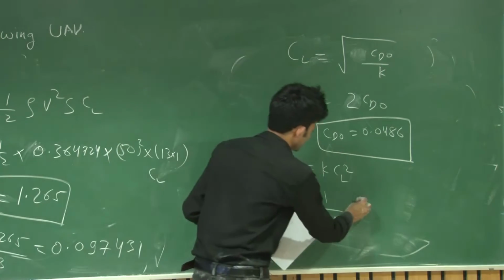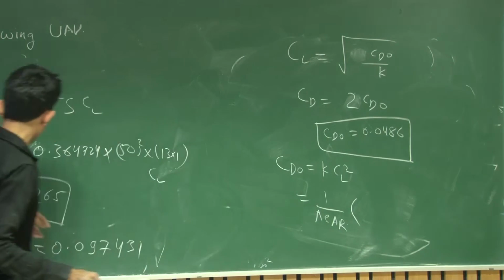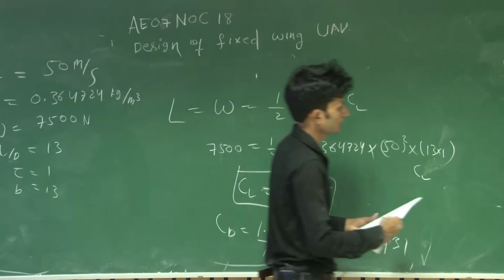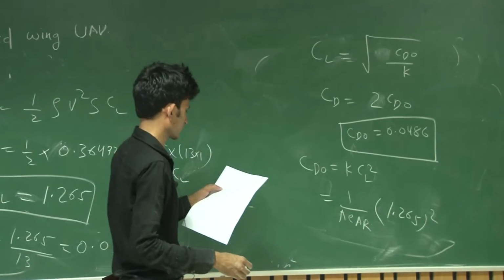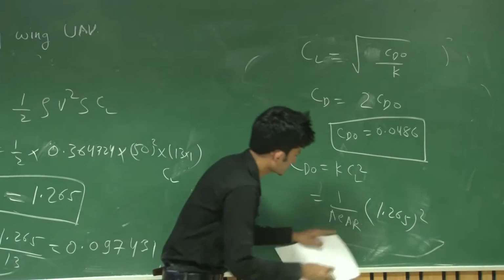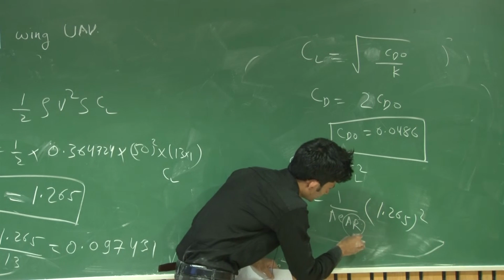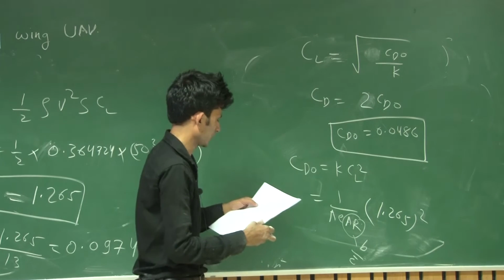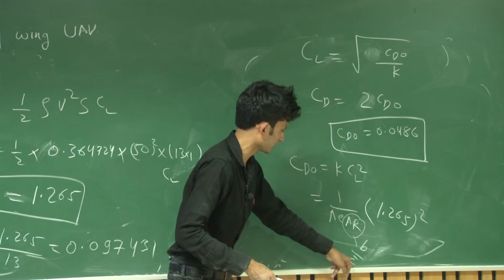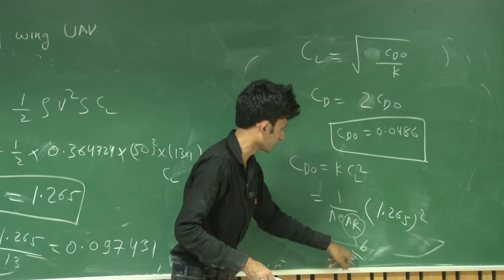And CL you can find already, 1.265. So 1.265 square, aspect ratio you can write as B by C bar, so 13 by 1 will be 13.